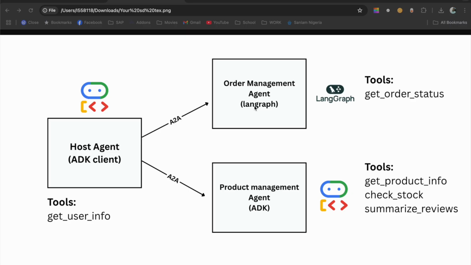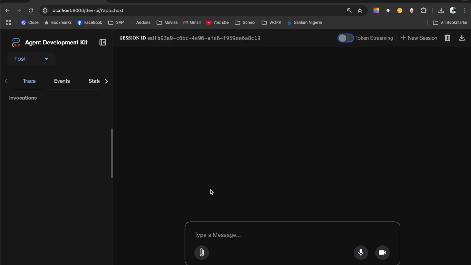So this goes to show that it doesn't matter the framework that you use to build your agent. Once you follow the standard, the A2A protocol standard, you should be able to communicate. If this agent follows the protocol and this agent also follows the protocol, then this should be able to talk to them. Now, let's see a demo of that.